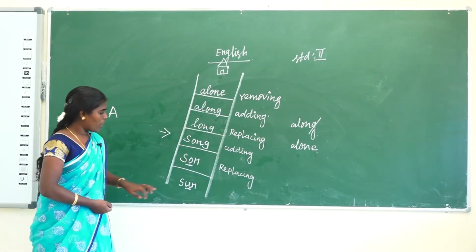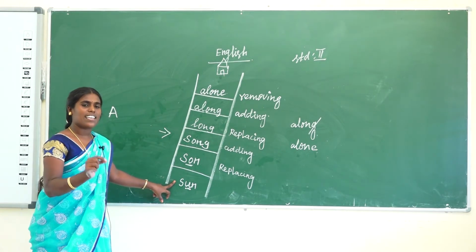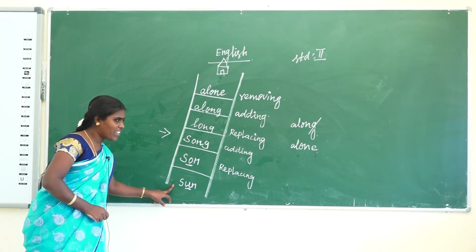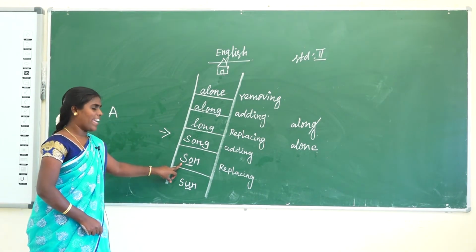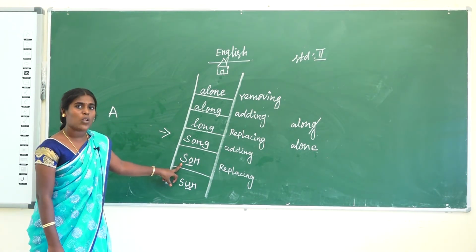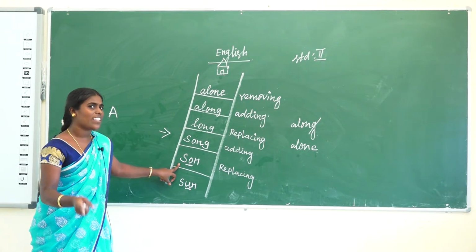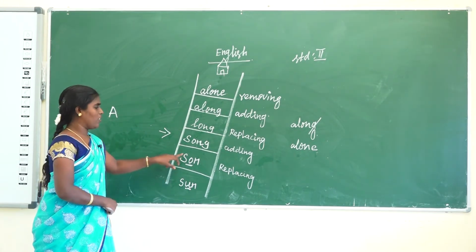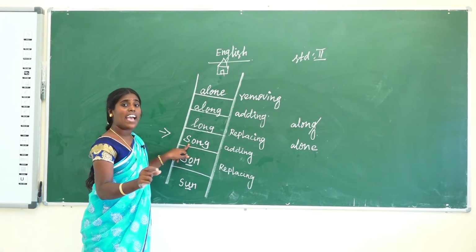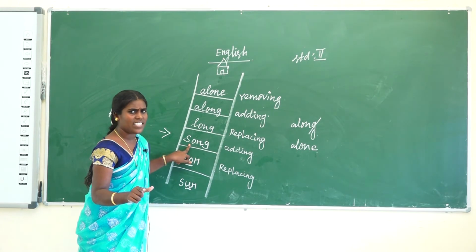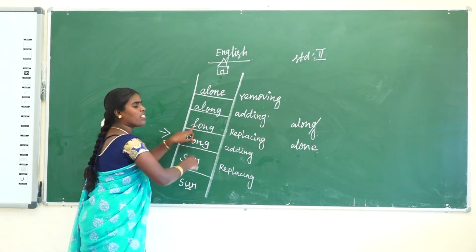So what is the first word given? Sun. The sun rises in the east, is that correct? Yes. So that is sun. Next, a male child is called what? Son. The female child is called daughter, the male child is called son. Then Nancy was singing a dance? No. What? Song.